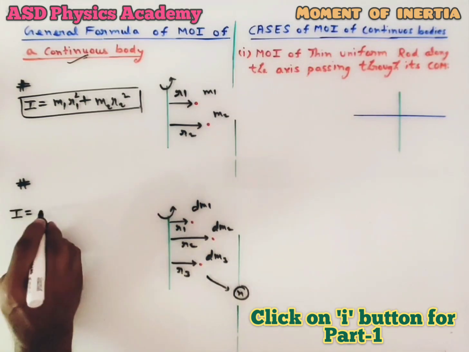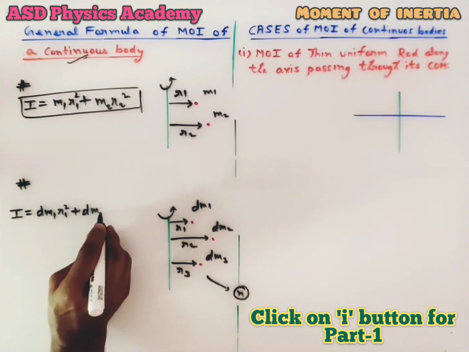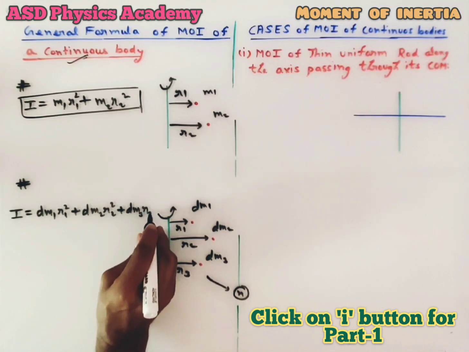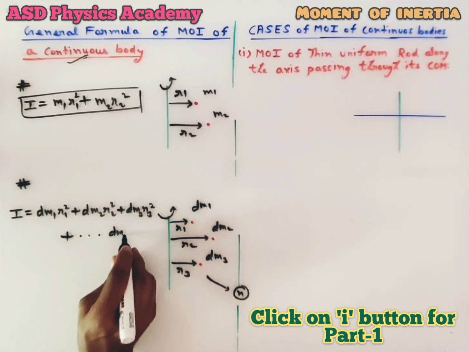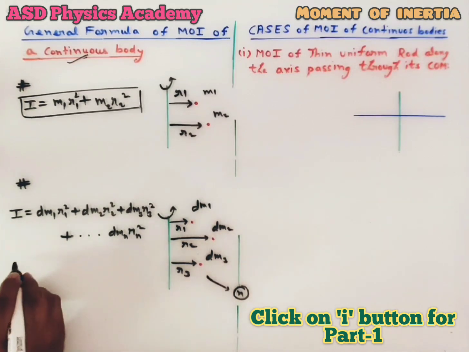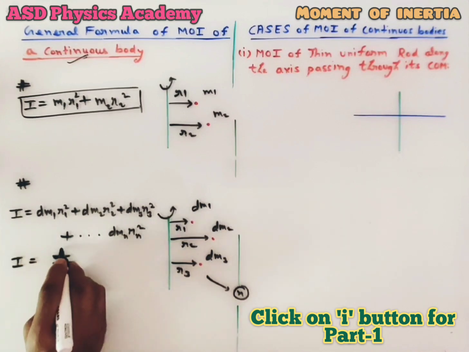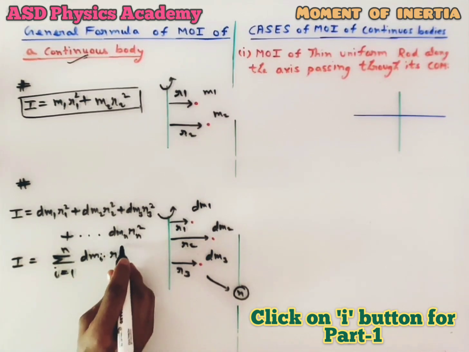So here the moment of inertia is given by dm1 r1 square plus dm2 r2 square plus dm3 r3 square plus dot dot dot, so many n particles, that means dmn rn square. Hence in the summation form we can write sigma i equal to 1 to n dmi into ri square.